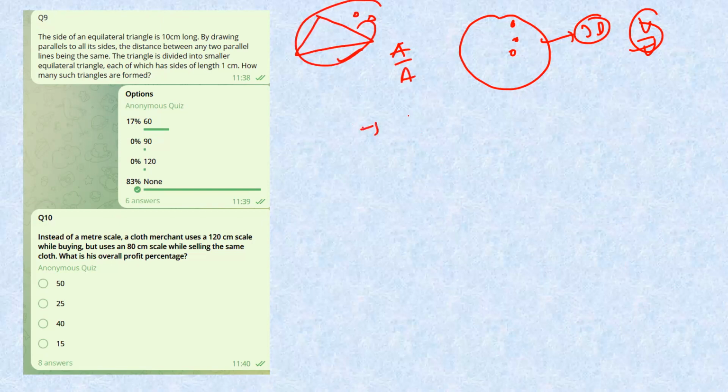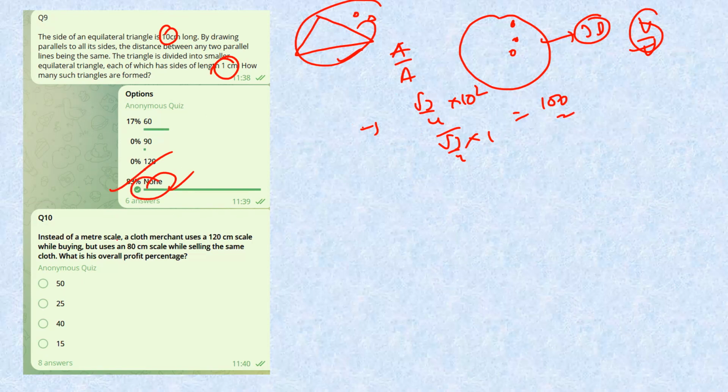So basically it will be root 3 by 4 into 10 square upon root 3 by 4. We need triangles of length 1, so 1 square. This will basically be 100. So 100 can be taken out. So 100 is the answer. Now this is the easiest question.